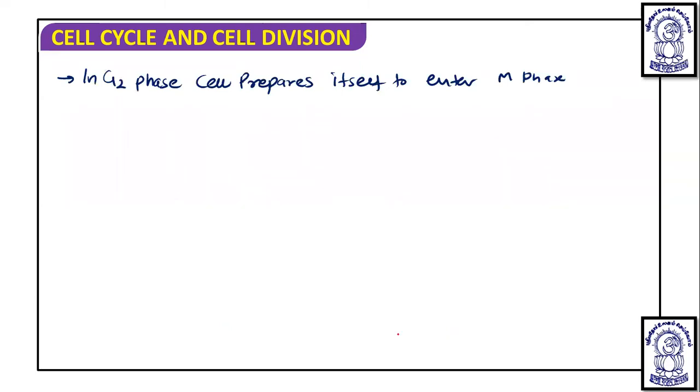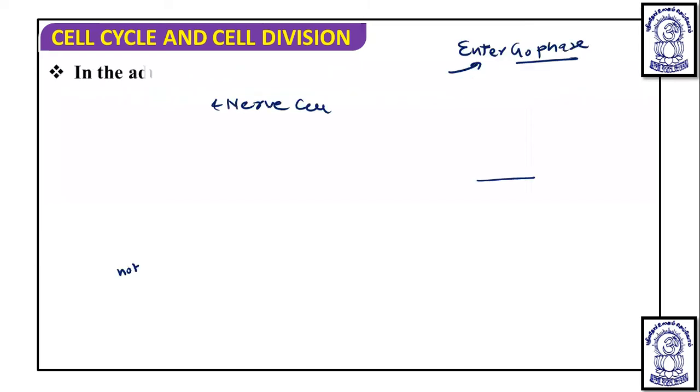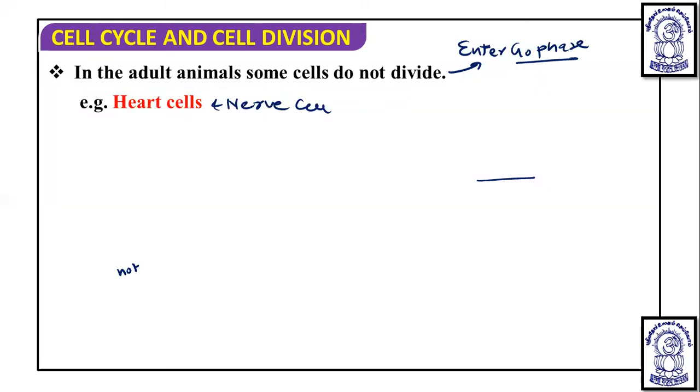So in G2 phase, the cell prepares itself to enter the M phase, because after G2 phase, M phase is going to occur immediately. Now in adult animal cells, some cells do not divide. If a cell wants to divide, then it will continue the G1, S, G2, M cell cycle.